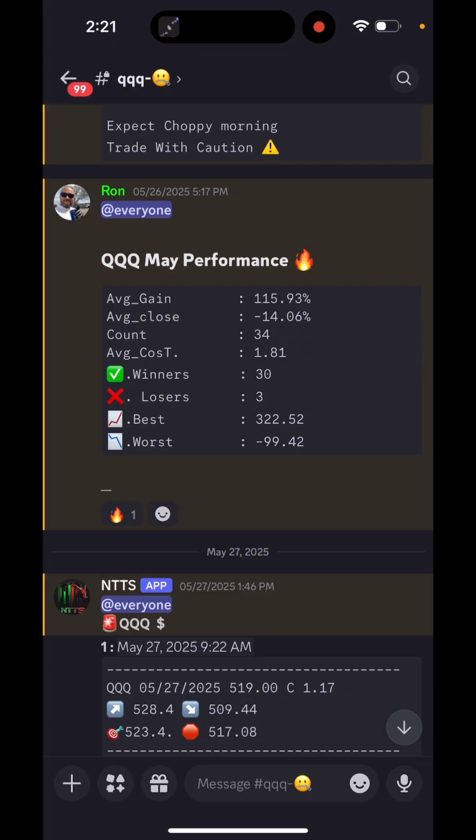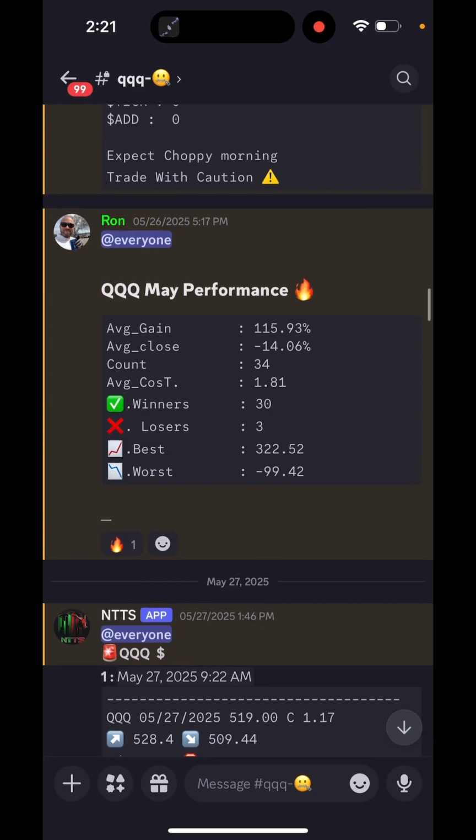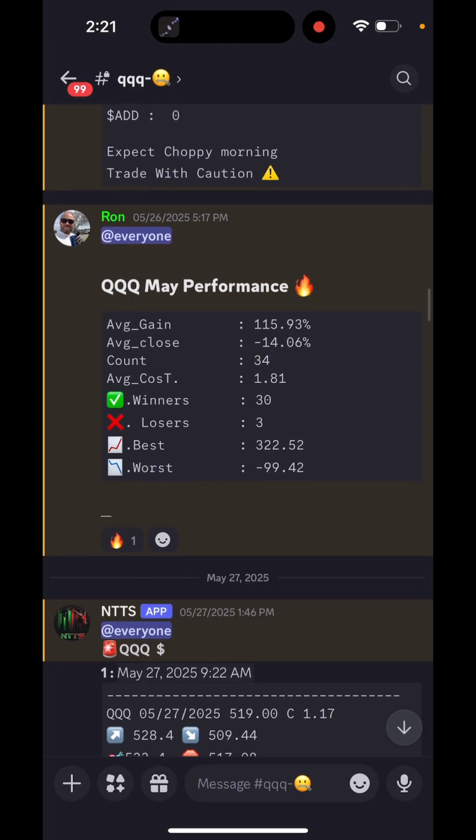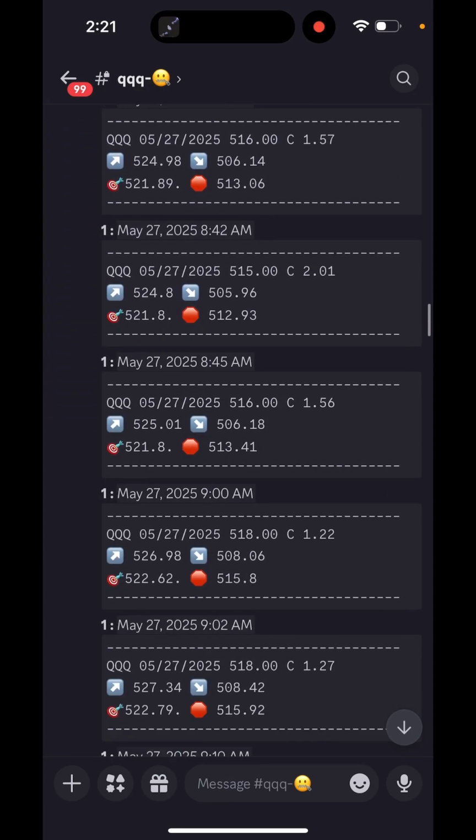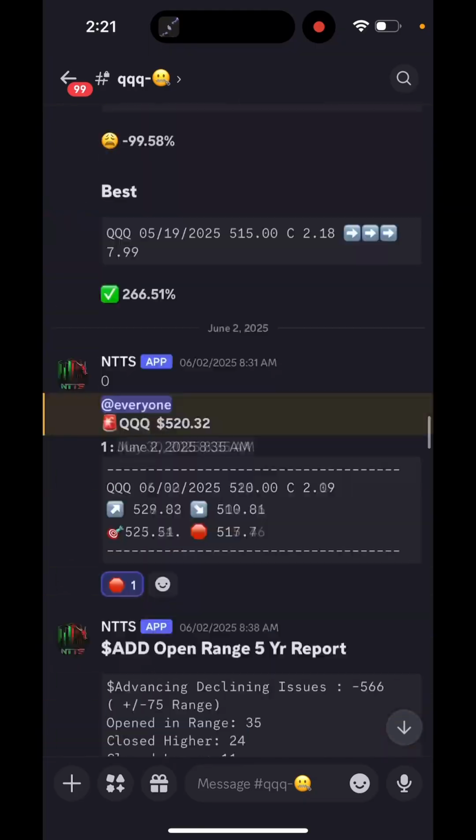Average close, if you held to close, means you would have ended up losing about 14% for the month, taking all 34 trades with the 30 winners and the 3 losers, meaning if you held to the close, you would have ended up losing for the month. But as you can see, the best one for the month was 322%. Worst, again, is always going to be 99, 100% if you hold to the close. There's nothing we can do about that one.